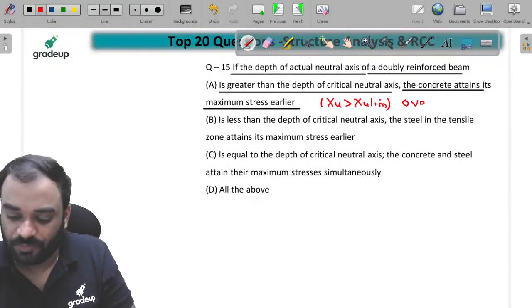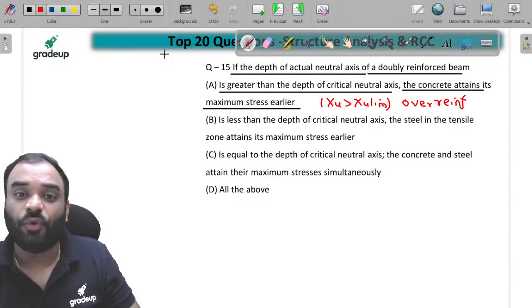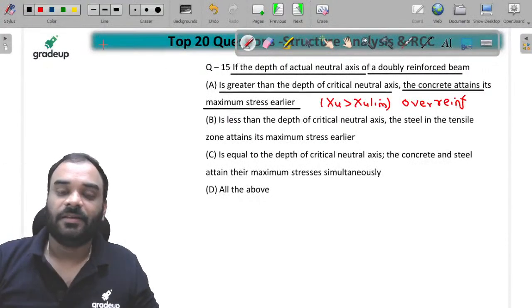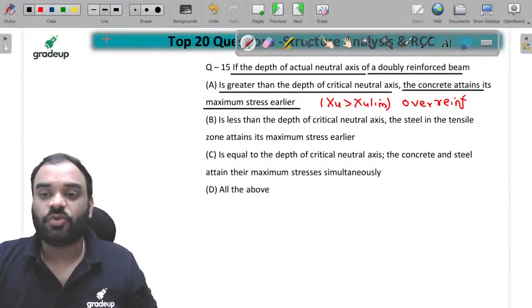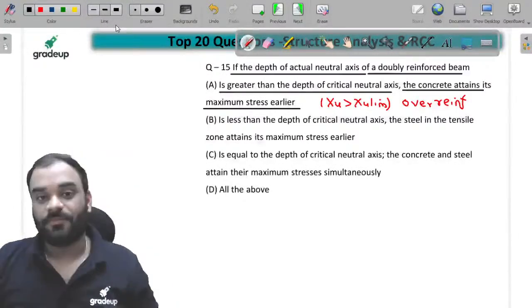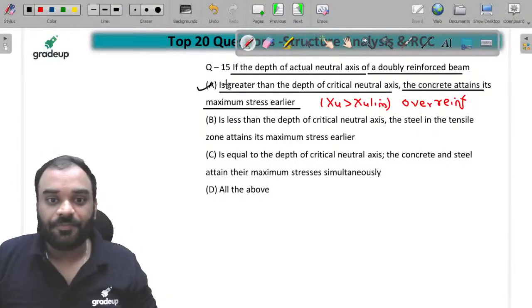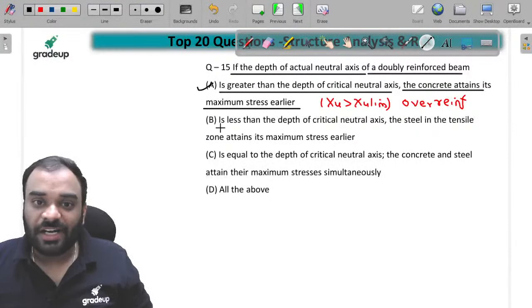Over reinforced. In case of over reinforced section, concrete will fail first, and that's why concrete will achieve the maximum stress earlier. So A is the correct answer. A will be correct.